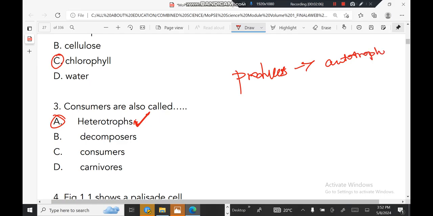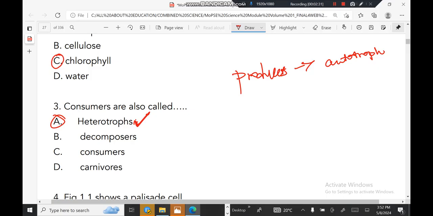And you must also know that the heterotrophs, or consumers, can be classified by what they usually eat. They can be classified as herbivores, carnivores, omnivores, or decomposers.